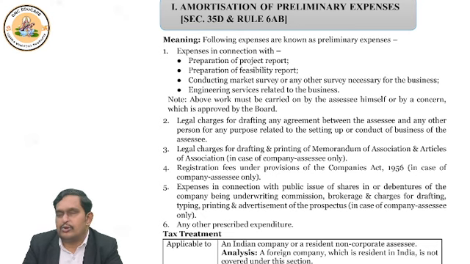Then drafting of memorandum and articles, IPO related expenditures like underwriting commission, brokerage, drafting of contracts for setting up the business. Like that, we discussed so many things, or any other prescribed fees is your preliminary expenditure.